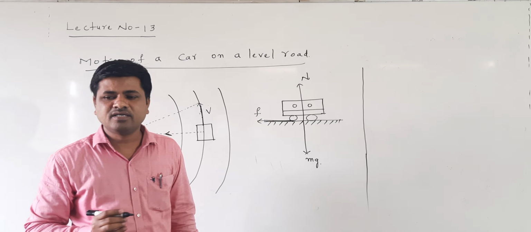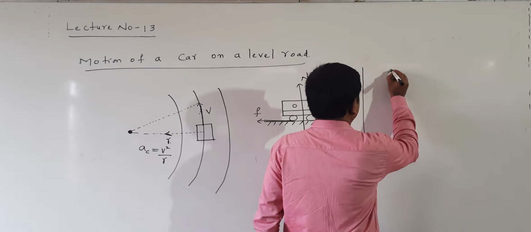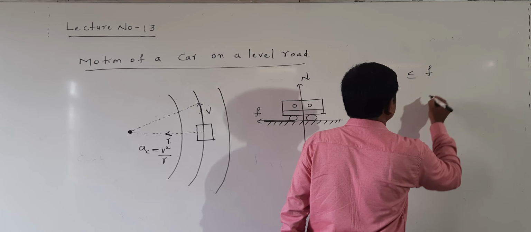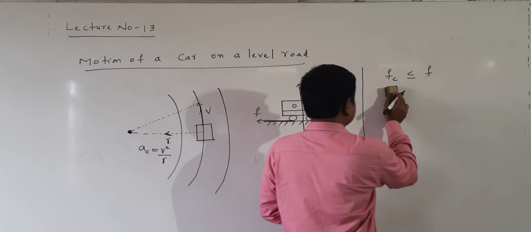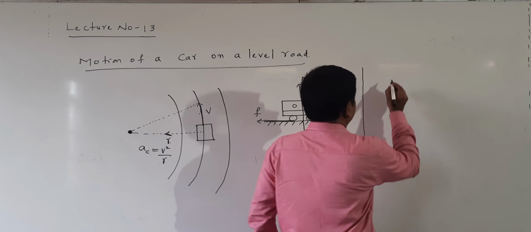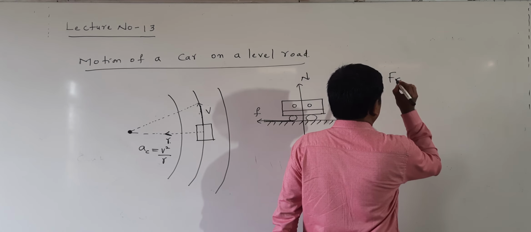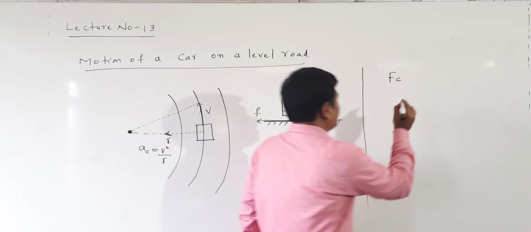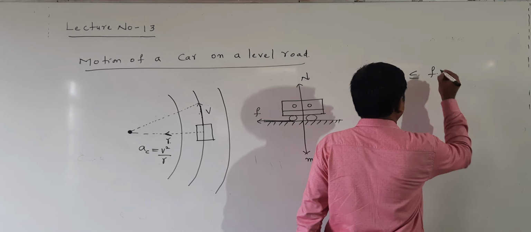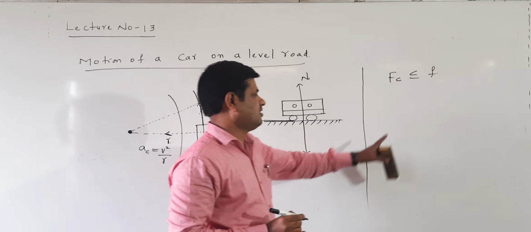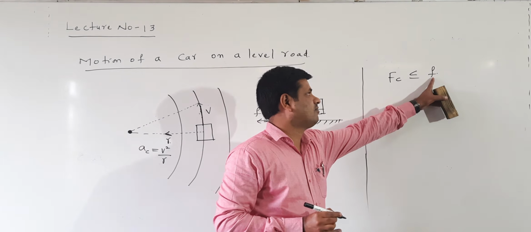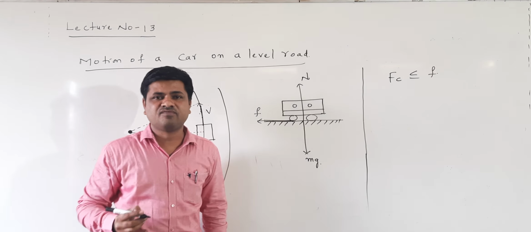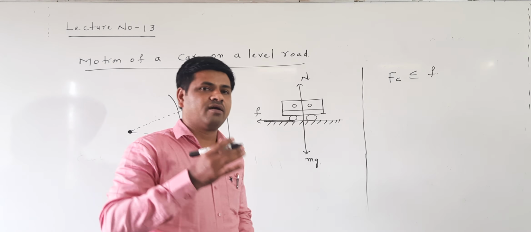The centripetal force must be smaller than or equal to the frictional force. This is the necessary condition for a car to move on the circular path.